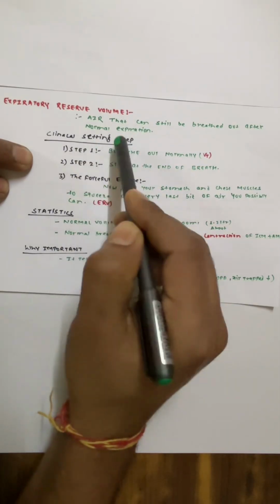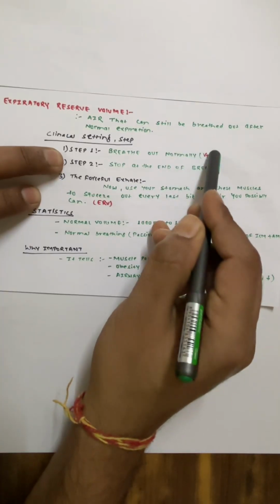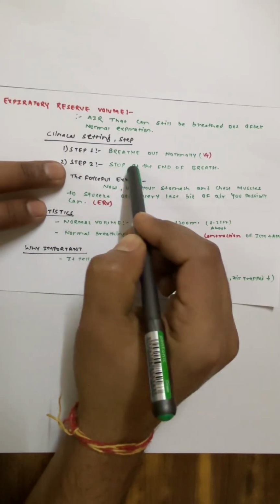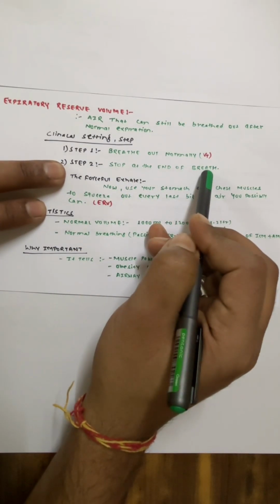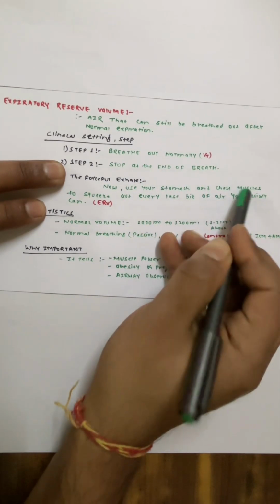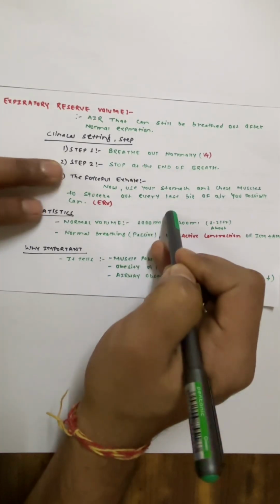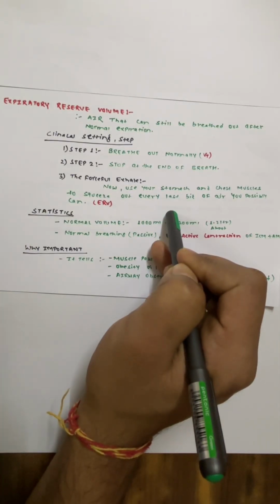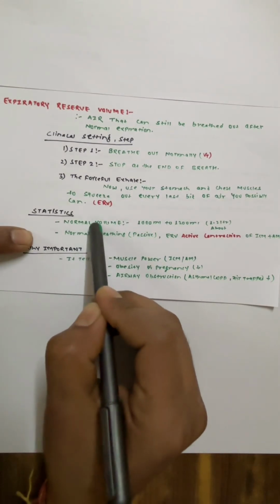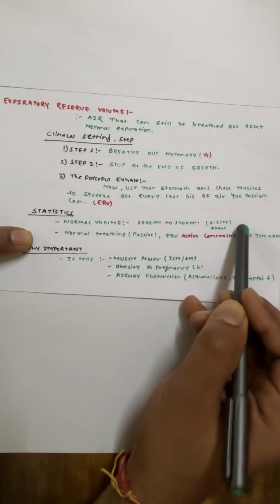In a clinical setting, you can tell your patient to breathe out normally. That will be your tidal volume. Now in step 2, you can say stop at the end of the breath. Now the forceful exhale: use your stomach or chest muscles to squeeze out every last bit of air you possibly can. That will be your expiratory reserve volume. Now talking about the value, the normal volume will be 1000 ml to 1200 ml, that is around 1.2 liters.